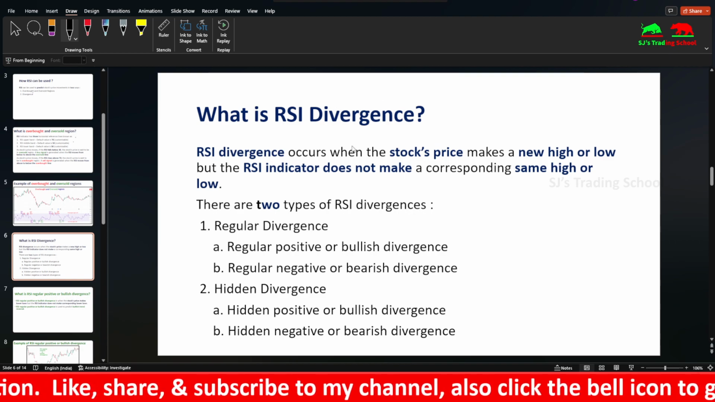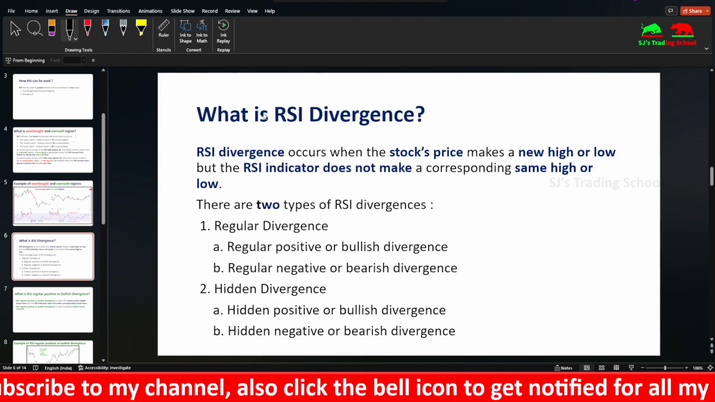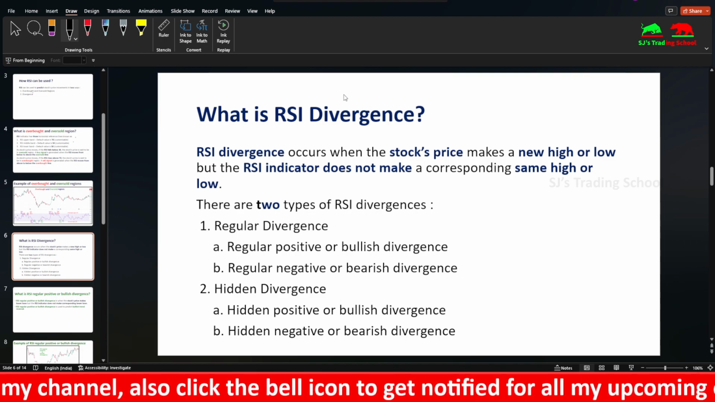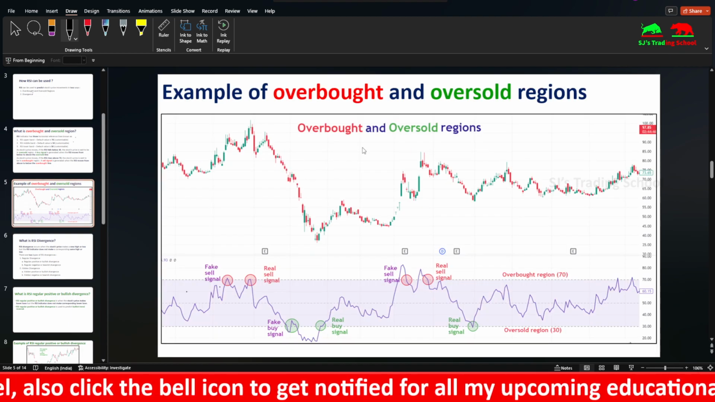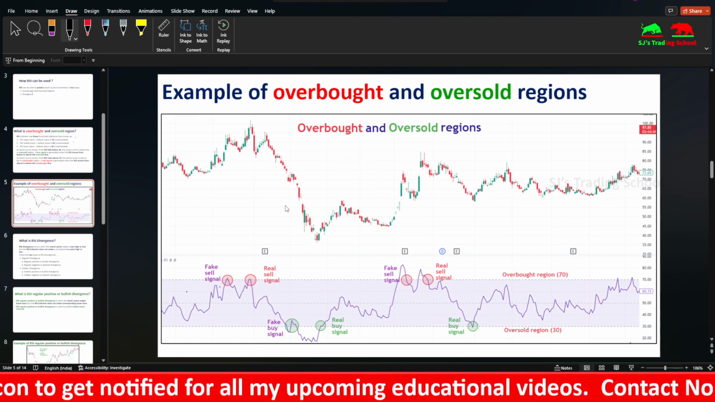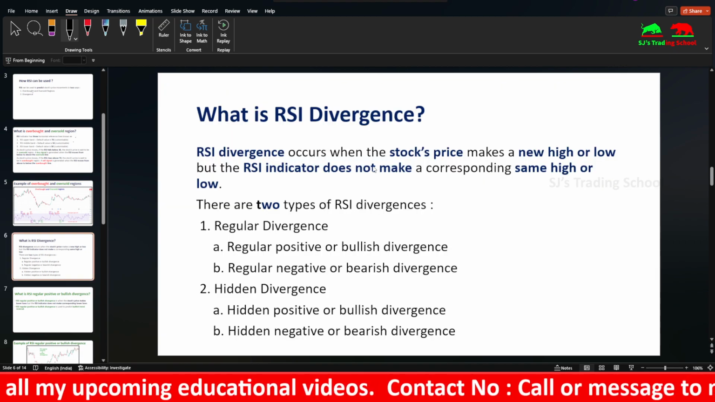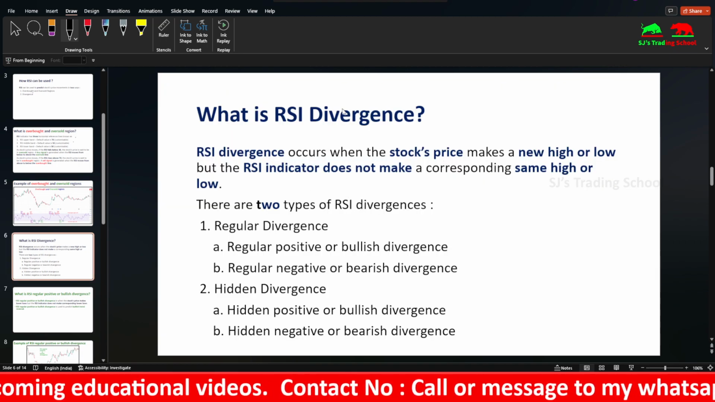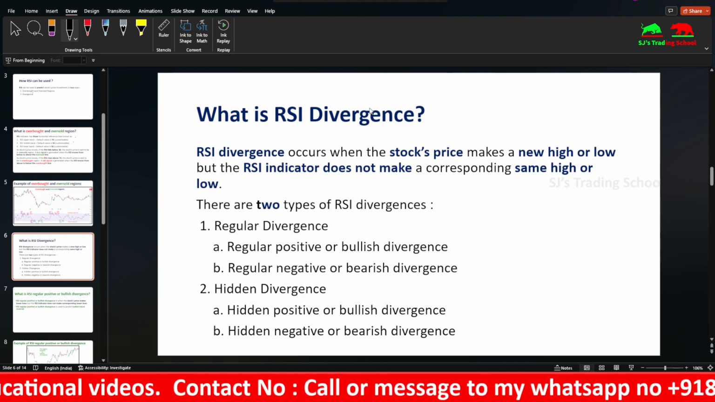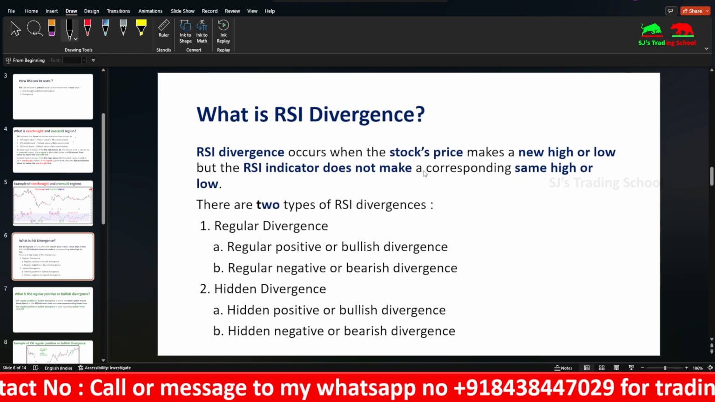So next comes divergence. When comparing these two, divergence is more accurate. You can take entries using divergence more than by using the overbought and oversold regions. You can mainly use overbought and oversold on sideways markets instead of trending markets. But RSI divergence happens in trending markets. RSI divergence occurs only in trending markets actually.